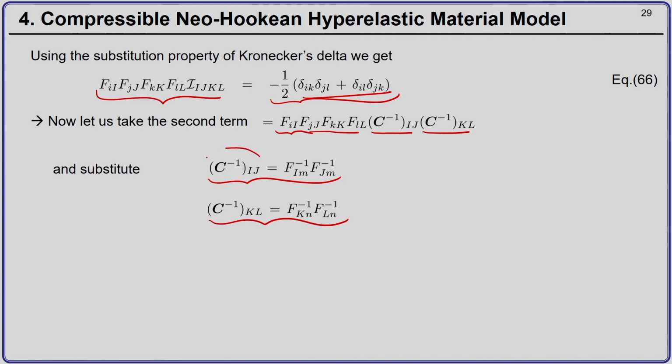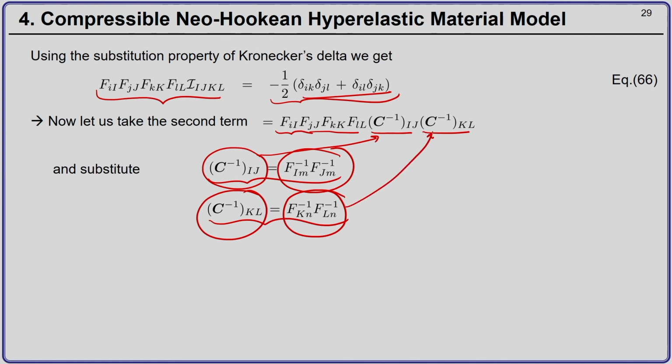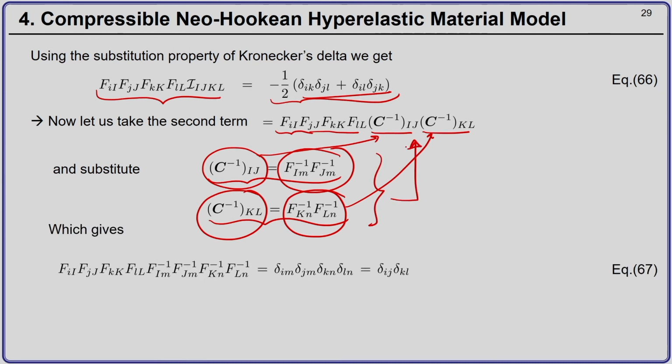So, C inverse Ij is nothing but F inverse Im, F inverse Jm, and C inverse KL is nothing but F inverse Kn, F inverse Ln. So, now we substitute these two expressions here, and then what do we get? We get the following expression. This is already there, and this comes from the first C inverse Ij, and this comes from C inverse KL.